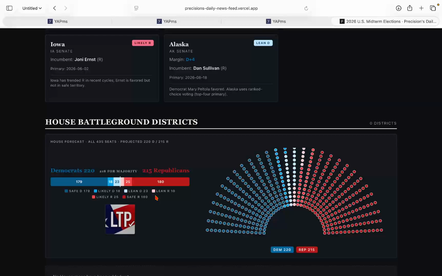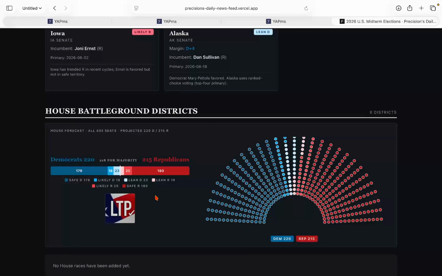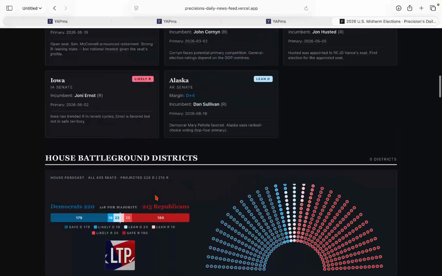We actually had a new poll from Washington State suggesting that the Republican is up by 1 point in a very key district. I think it's Washington's 3rd congressional district. Correct me if I'm wrong. I probably am wrong. But aside from that, on our website, we do currently have it a very close race, but Democrats, at the end of the day, are expected to flip control of the House of Representatives with 435 total seats.